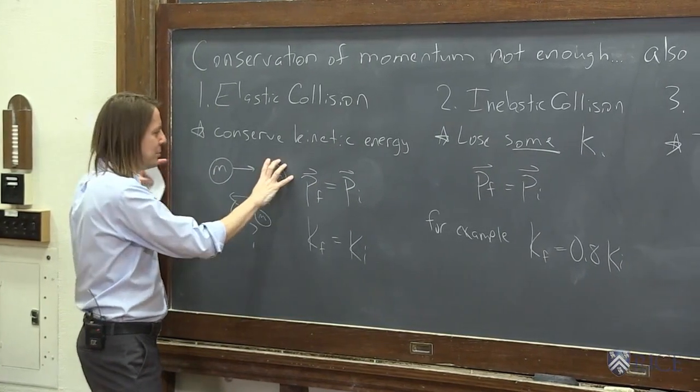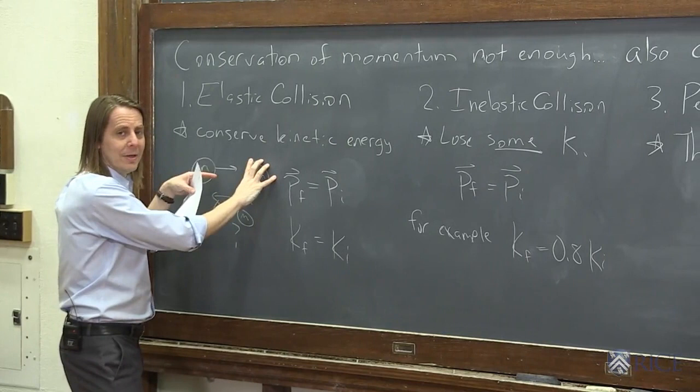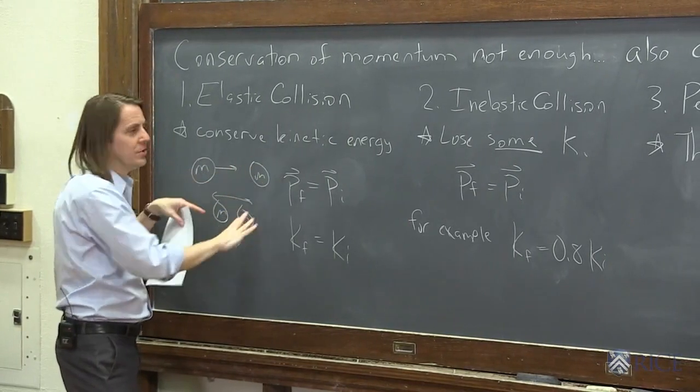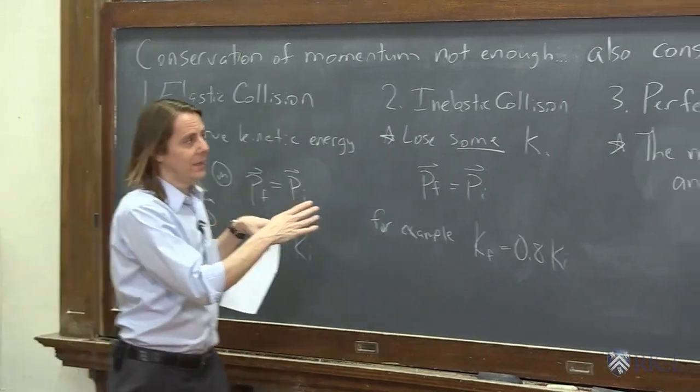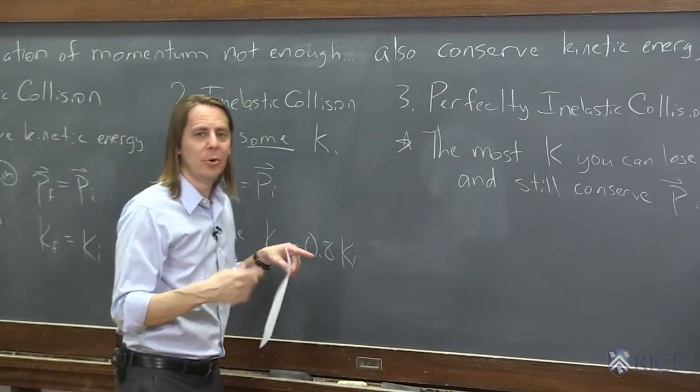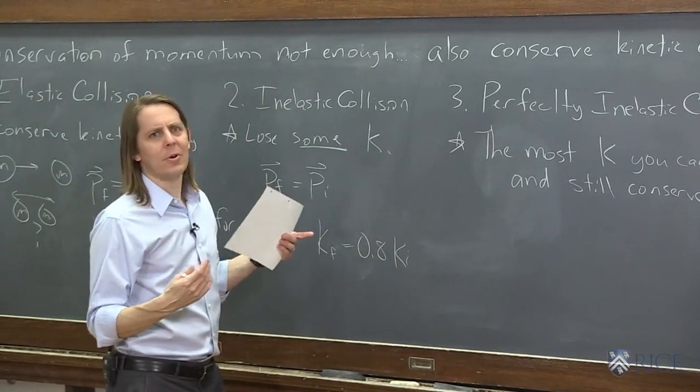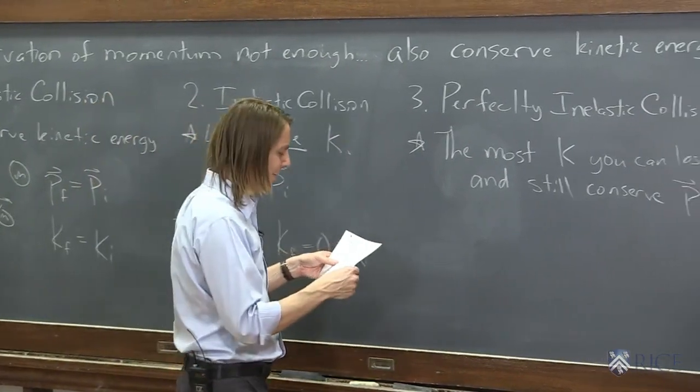But say this one's still and this one's moving this way. It has initial momentum. The final state has to have that momentum. It can't just stop. There's a limit to how much kinetic energy it can lose. And that's what a perfectly inelastic collision is. It's the most it can lose. So you'd think, wow, that must be hard to calculate. Here's the lucky thing.